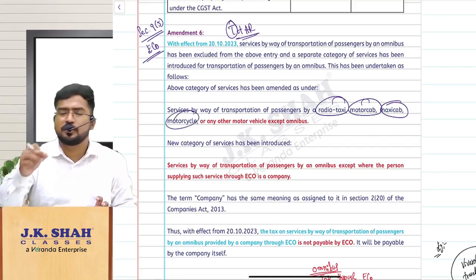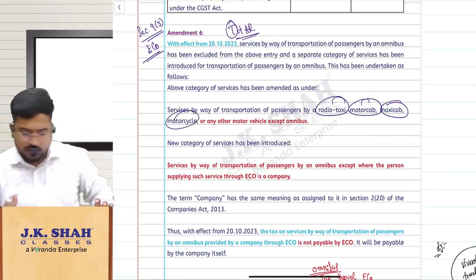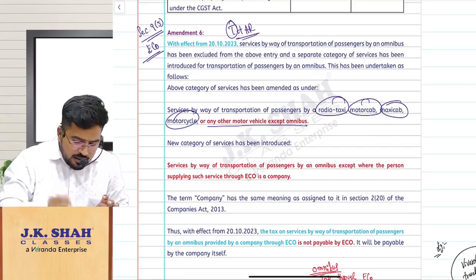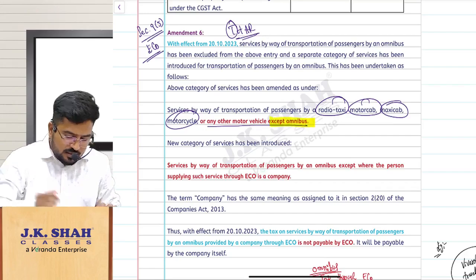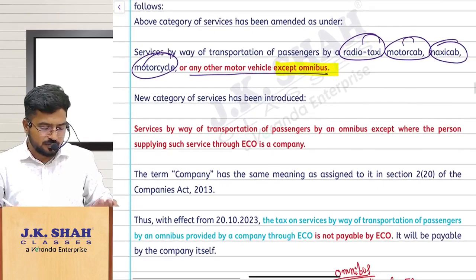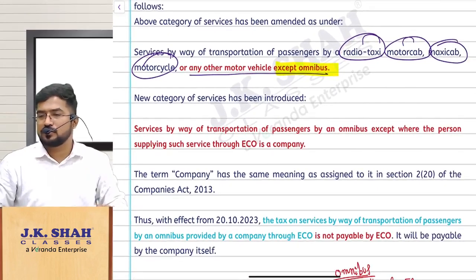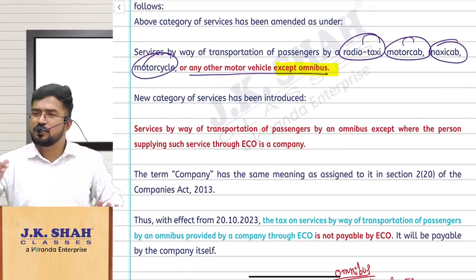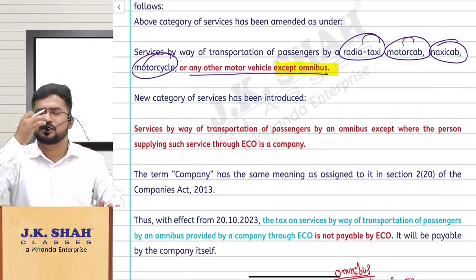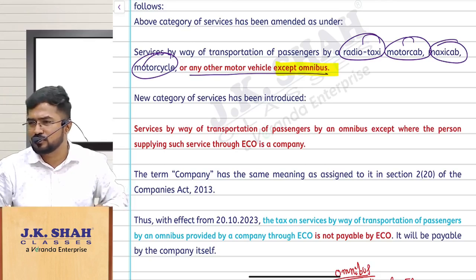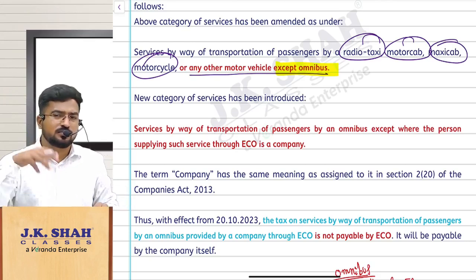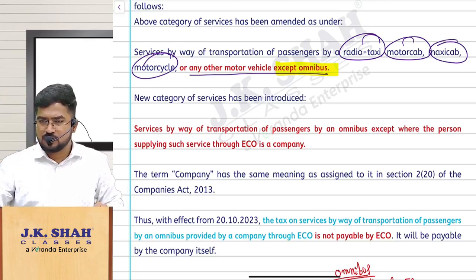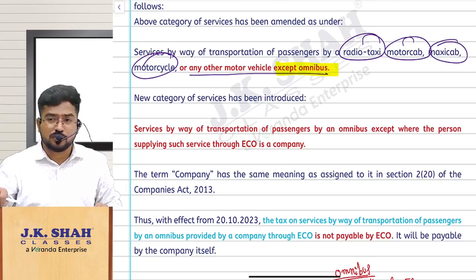Now they made an amendment. Listen. They made an amendment saying any other motor vehicle except omnibus. Omnibus means a normal bus. You are booking a bus from Chennai to Bangalore through Bibo. So you are transporting the passengers using an omnibus, but through an e-commerce operator.